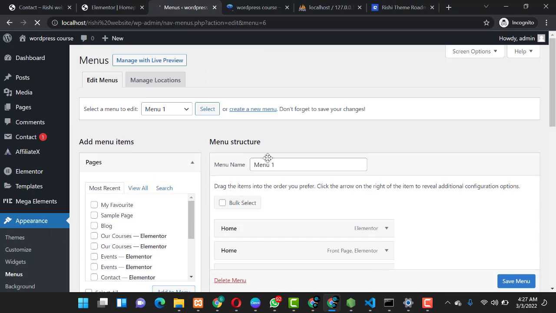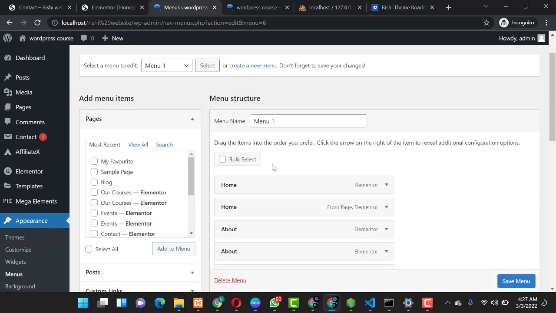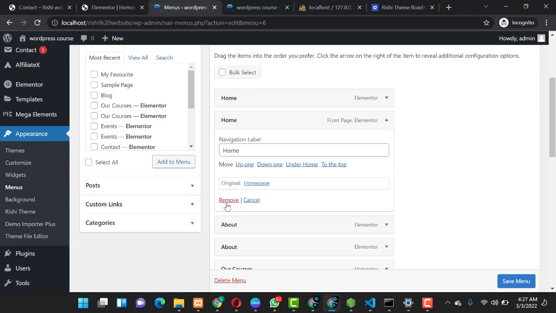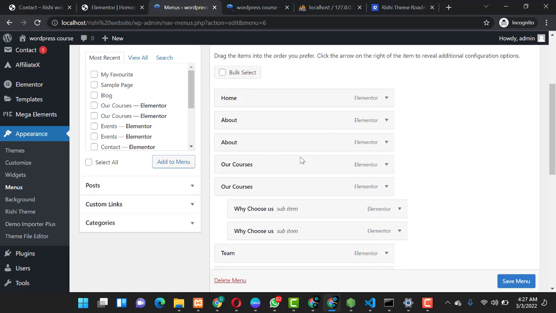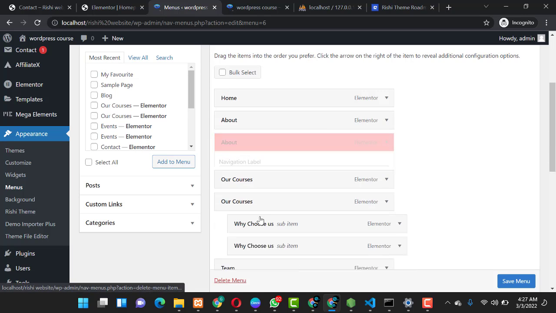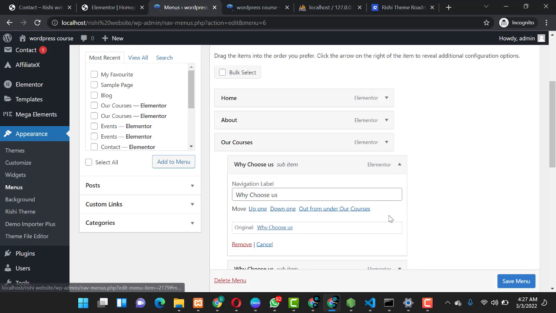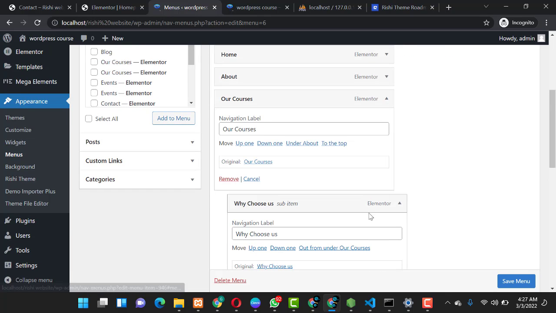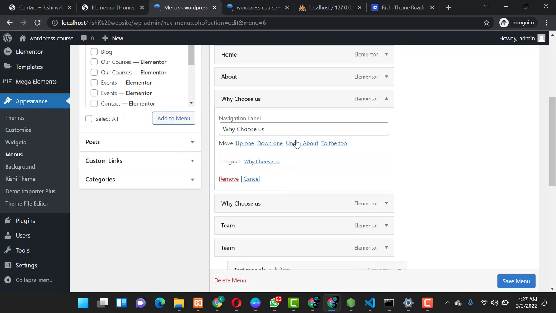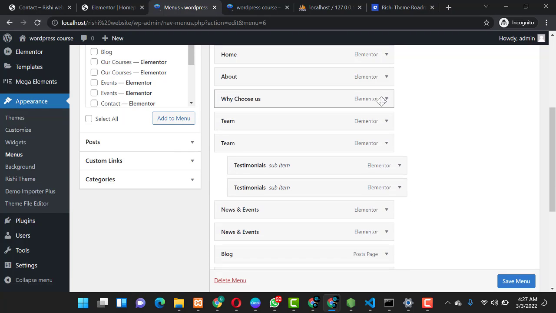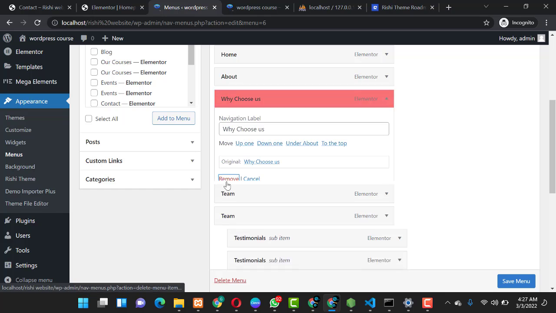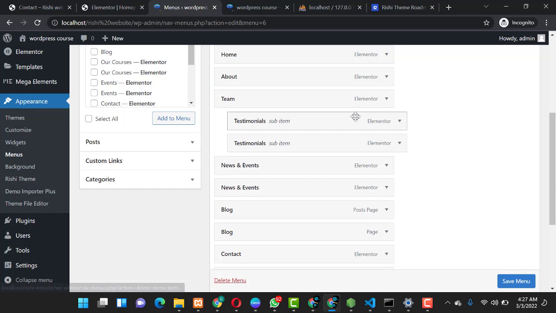So this is our menu 1. And in our menu 1, we just want to have 3 things, and we should use it as our main menu. So I can remove one of the about pages. You come to our courses, we don't need our courses, you remove it. Why choose us should be removed, why choose us also should be removed, team removed, team again removed,